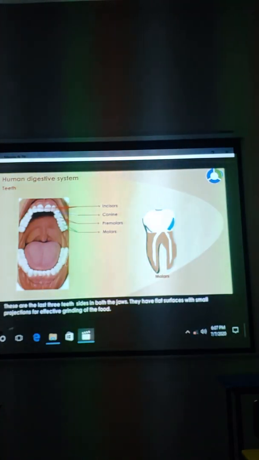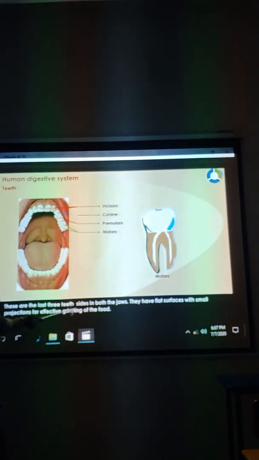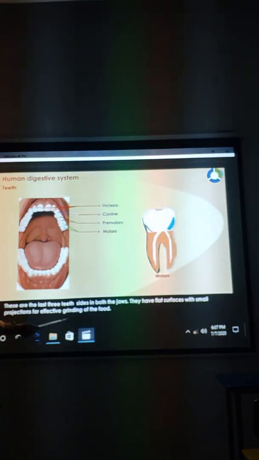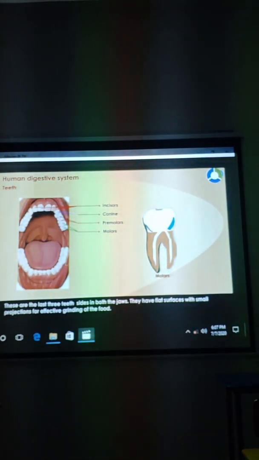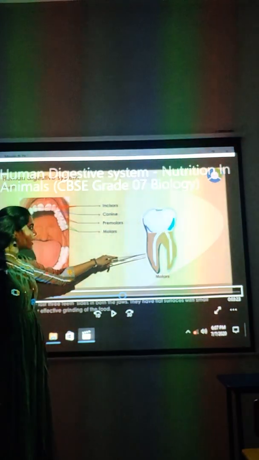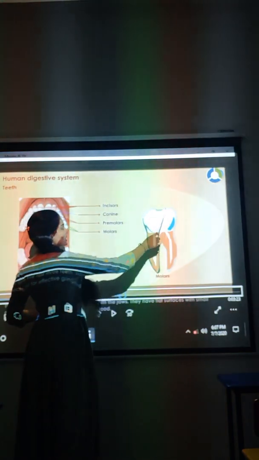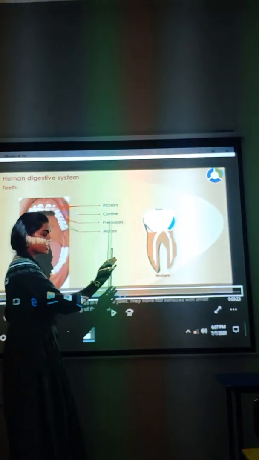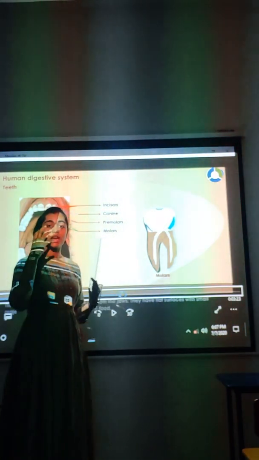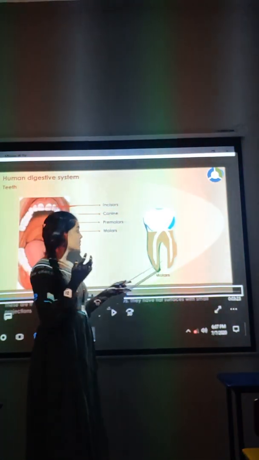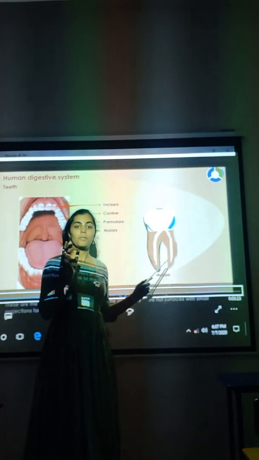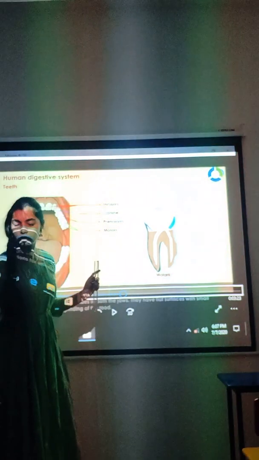Next is molars. These are the last 3 teeth. See, in both the jaws, they have a flat surface with small projections for effective grinding of the food. The main use of these molars is, see, this is their surface. This surface is very small, right? They have a small surface, and this is used for more grinding. And sometimes we also have wisdom teeth. We get wisdom teeth near the molars. Remember this point.